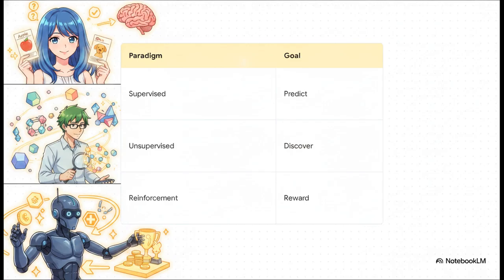Let's break them down. First, supervised learning. This uses labeled data to predict outcomes. It's literally like a teacher giving the AI an answer key to study from. Second, unsupervised learning. This works with unlabeled data to discover hidden patterns and intrinsic structures entirely on its own. It's flying solo. And third, reinforcement learning, where an agent learns to make decisions by taking actions in an environment to maximize a reward. If you've ever seen advanced robotics or complex game-playing AIs, this is the engine behind them.